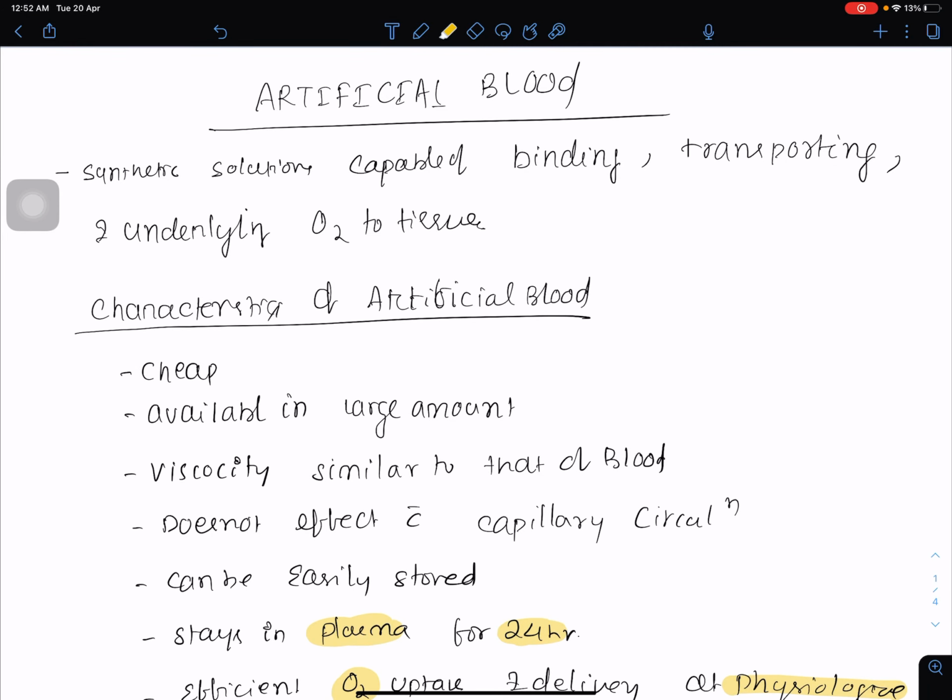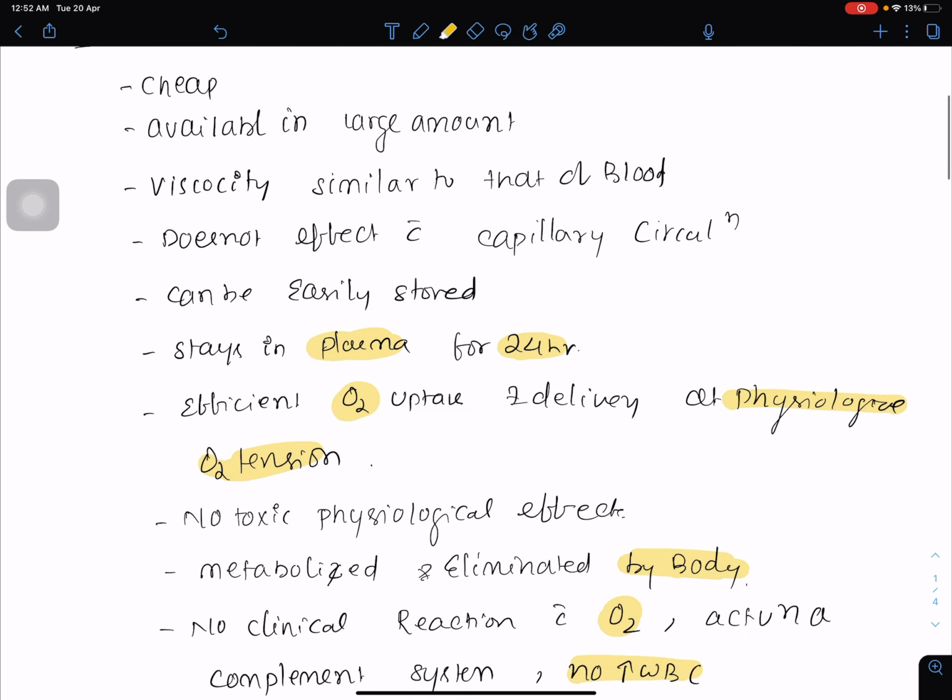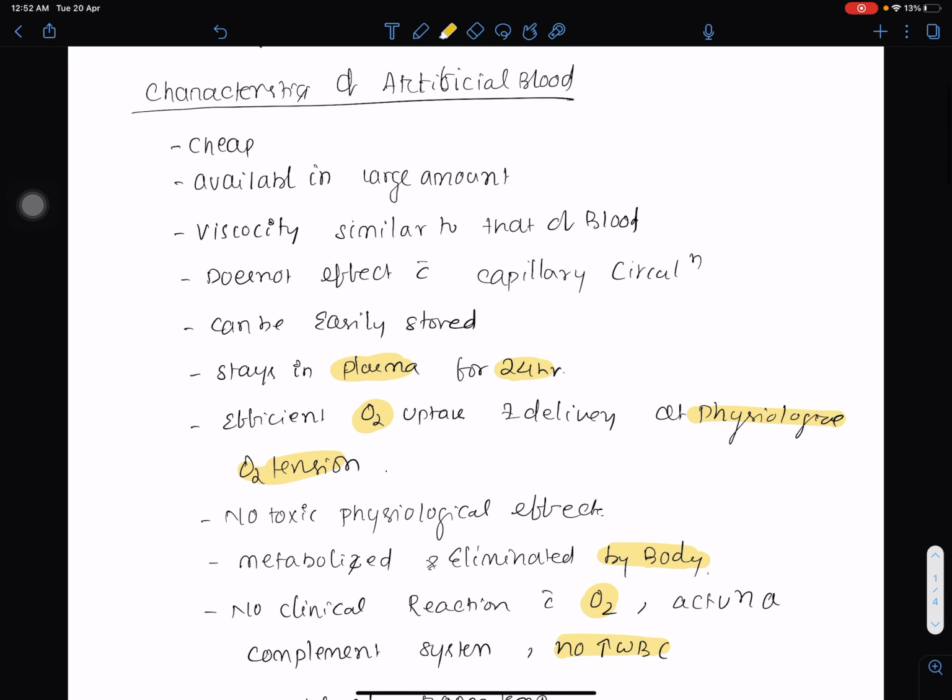Artificial blood is otherwise called synthetic oxygen carrying substances or synthetic blood. It is a synthetic solution that is capable of binding, transporting and unloading oxygen to the tissue. Characteristics: these are cheap, available in large amount, viscosity is similar to that of blood, does not affect the capillary circulation and can be easily stored.